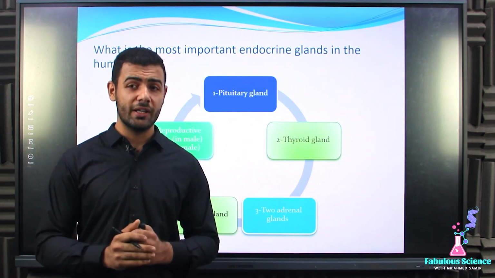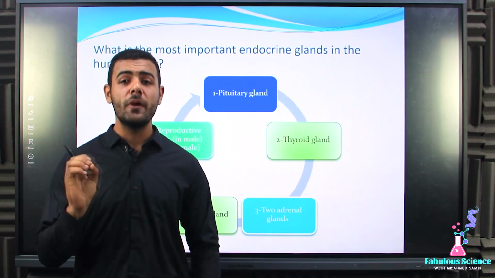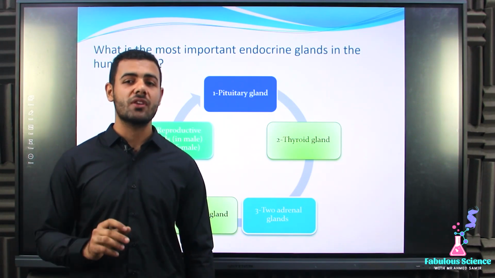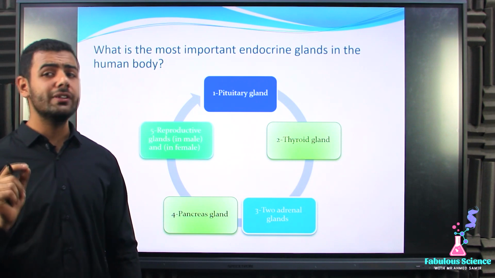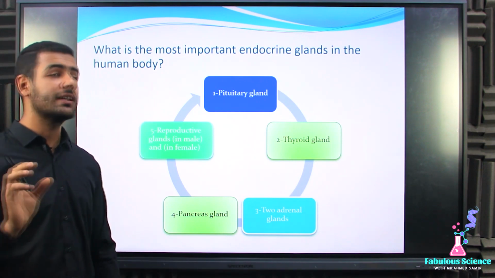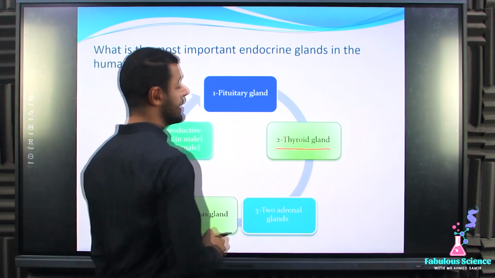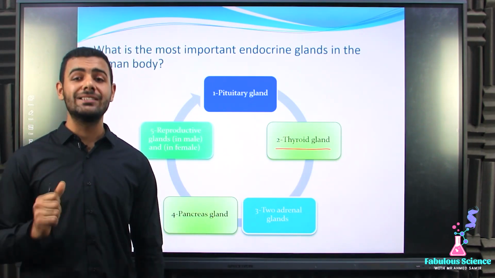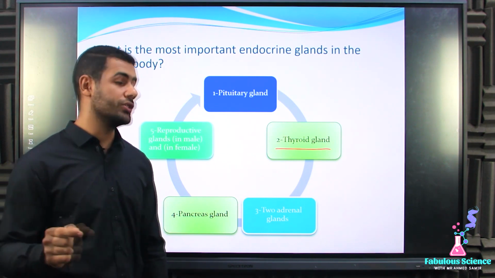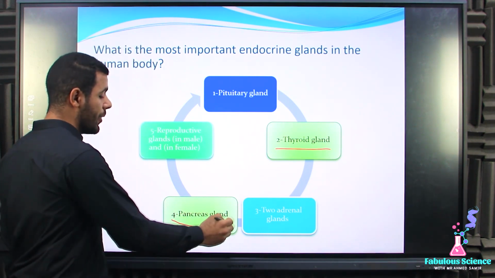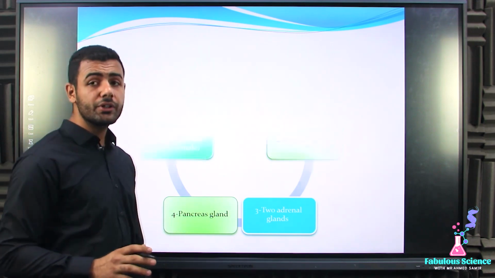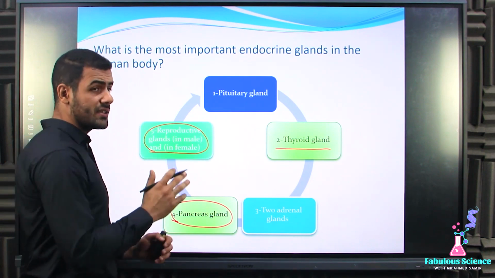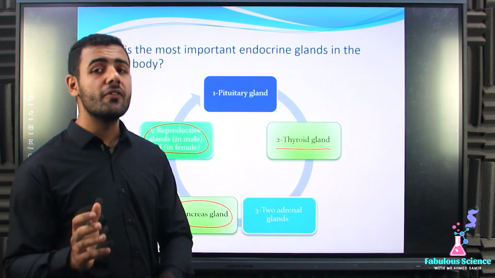The first endocrine gland is called the pituitary gland. What about the second one? The second one is known as the thyroid gland. And the third one is known as the two adrenal glands. And we also have the pancreas gland. And we also have the reproductive glands, which exist in males and in females.